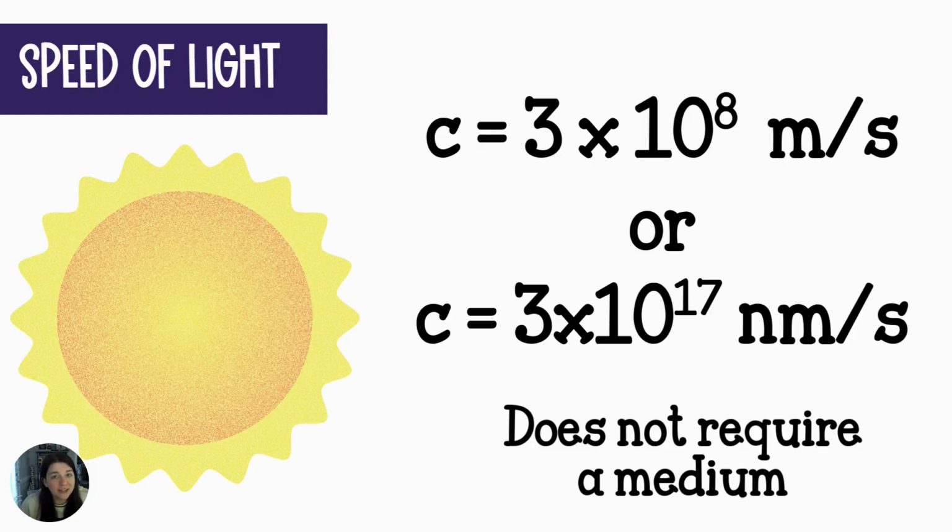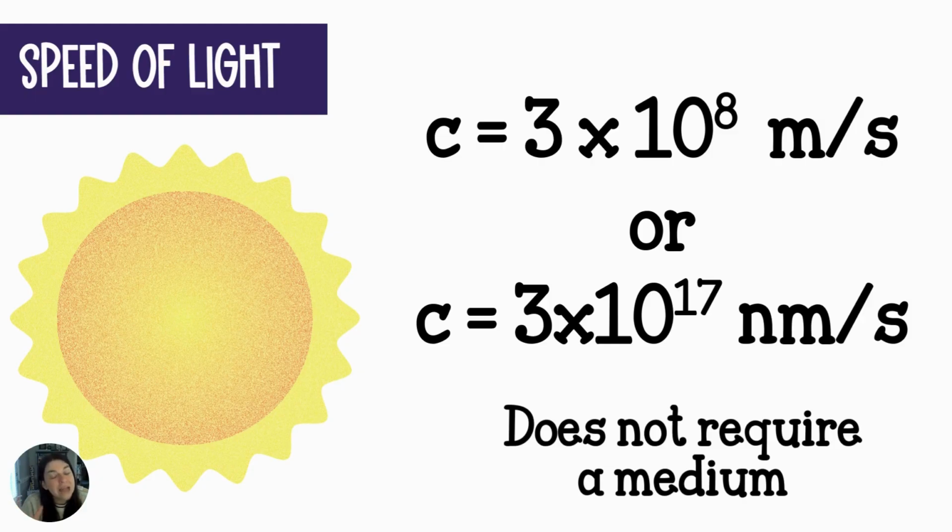Speed of light, on the other hand, is the fastest speed that we know to exist. We don't know of anything as of right now that moves faster than the speed of light, and it appears that this is a cap on how quickly matter or energy can move, and that is 3 times 10 to the 8th meters per second, which is 300 million meters per second. That is wicked fast. And then if we wanted to measure that in nanometers, our exponent now is times 10 to the 17th. And that's just because nanometers are crazy small compared to a meter.